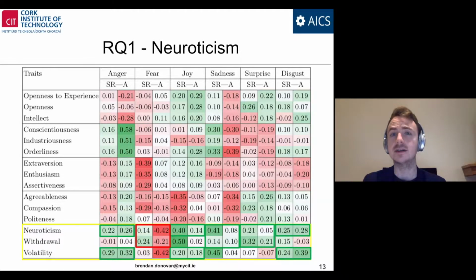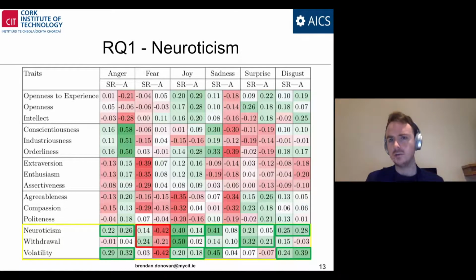This is interesting given that past research has shown a consistent link between neuroticism and fear, such that one of the fundamental drivers in neuroticism seems to be the sensitivity to experiencing fear. This is supported by our self-reported mappings, but not by the automatically classified mappings.